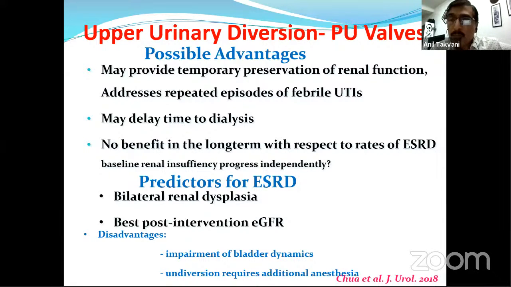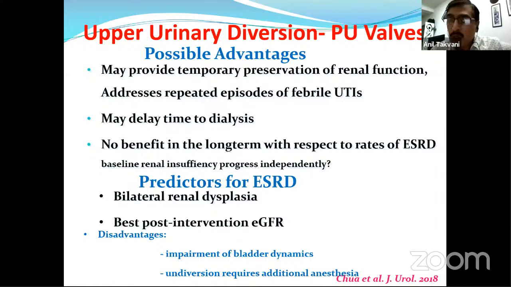Today we don't have the time to discuss, but we'll discuss that if we take a holistic care, which we are discussing and we are going to discuss, I think we can definitely reduce the rate of ESRD in this significant number of patients. The reason is that in most of the institutions, when I interacted, they said that we have fulgurated the valve. Patient came for a couple of times, two to three times, for a year or two, and thereafter we don't know, child must be doing well, and they are not coming. So this never can give us a definite idea why the patient has developed ESRD.